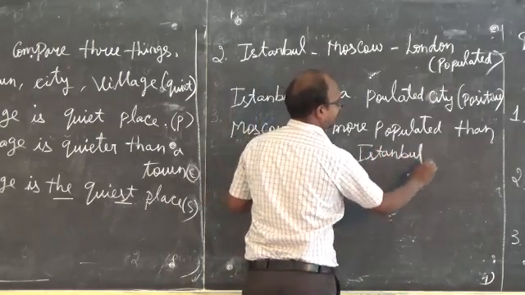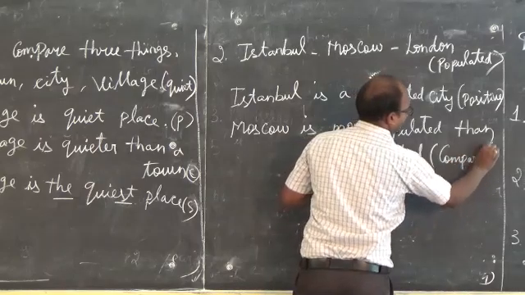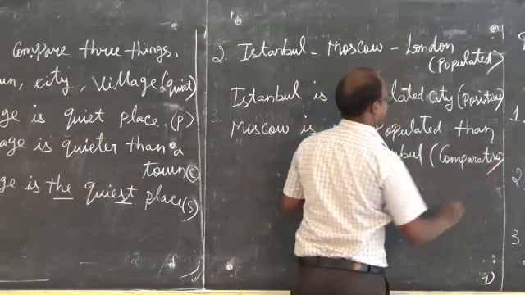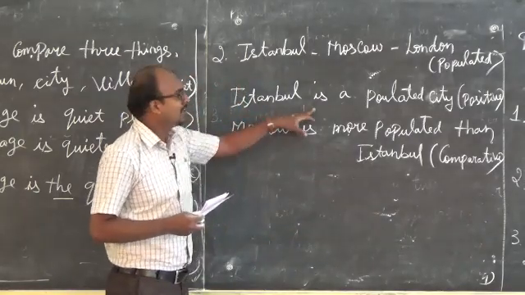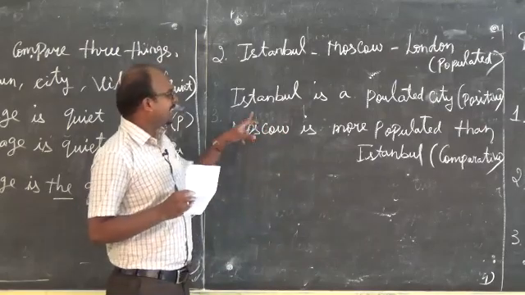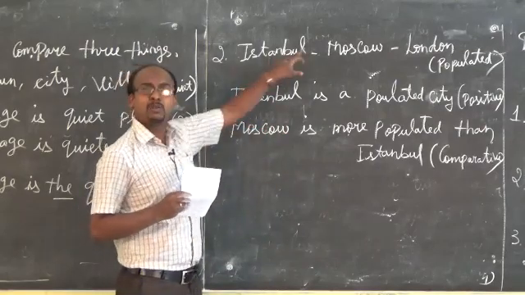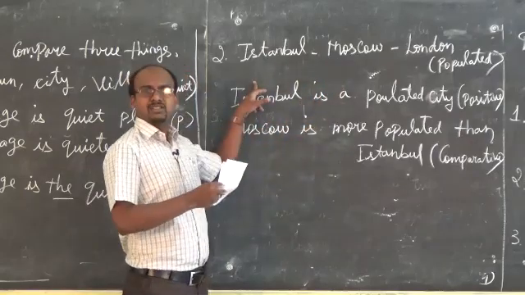My dear children, see how the sentence changes. First sentence: Istanbul is a populated city, positive way. Second, I compare Istanbul with Moscow: Moscow is more populated than Istanbul city.